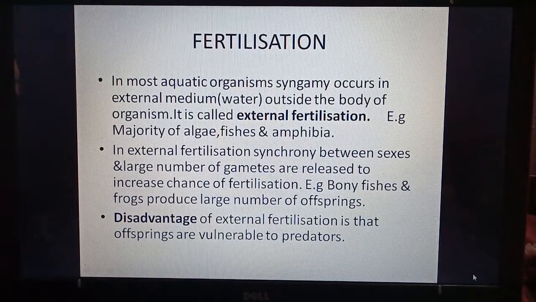The second adaptation is that a large number of gametes are released to increase the chance of fertilization. So a large number of gametes should be produced, mainly male gametes. Examples are bony fishes and frogs. They produce a large number of offspring. There is one disadvantage of external fertilization. It is that offspring are vulnerable to predators. Because they are found in the environment, not inside the mother's body, they can be easily killed by predators.